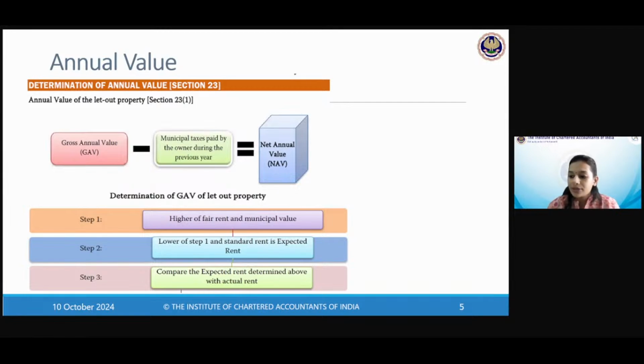Composite rent. Sometimes you just don't receive rent for the building. You also receive rent for ancillary benefits like furniture, lift, security, power backup, etc. If you receive that together, in the agreement, it is called composite rent. Now, what do you do with that? How do you split the composite rent? The sum attributable to use of property should be income from house property, and the sum attributable to use of these incidental services should be profits and gains or income from other sources, as the case may be.